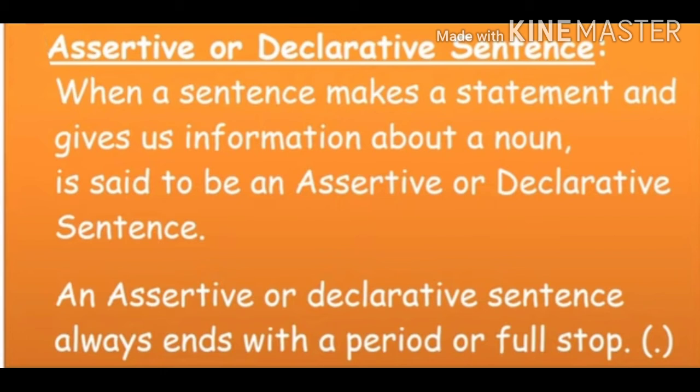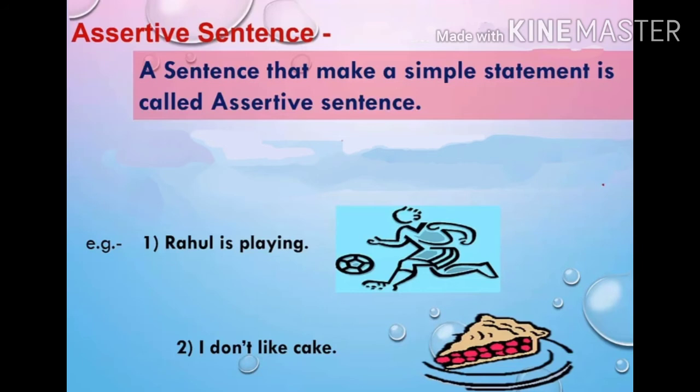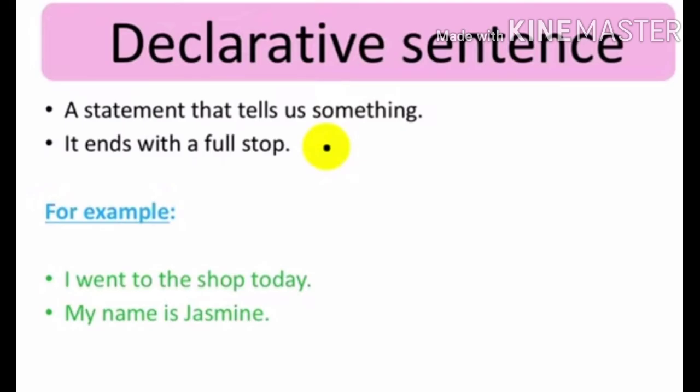Now students, let's see a few examples. Example, Rahul is playing. I don't like cake. Here we have one affirmative sentence and one negative sentence. The next example is, I went to the shop today. And next one, my name is Jasmine. Students, let's highlight what a declarative or assertive sentence is. A statement that tells us something and it ends with a full stop.